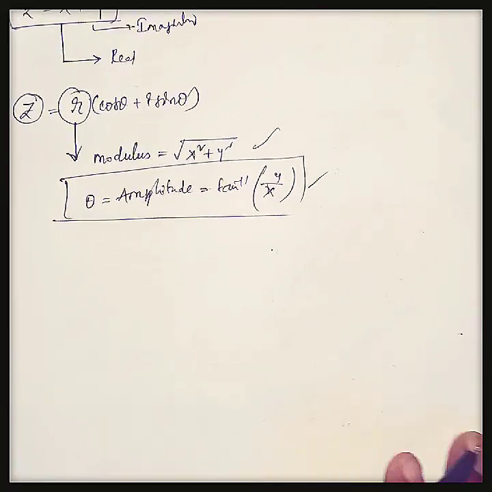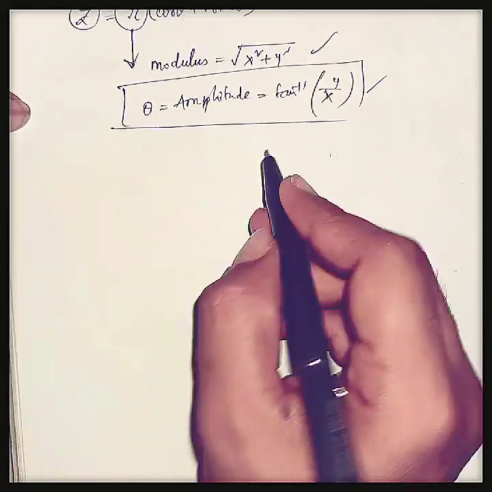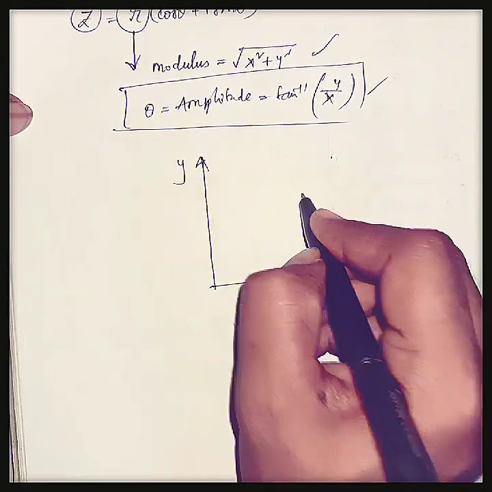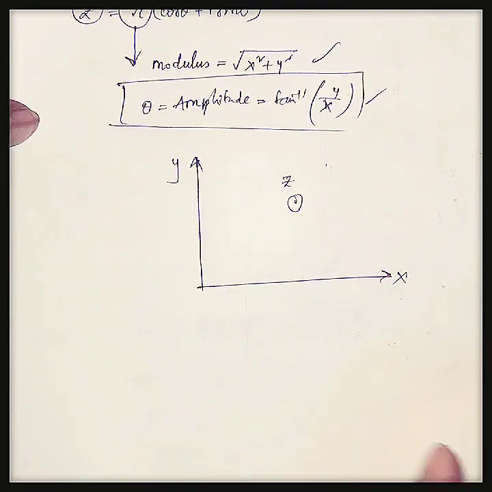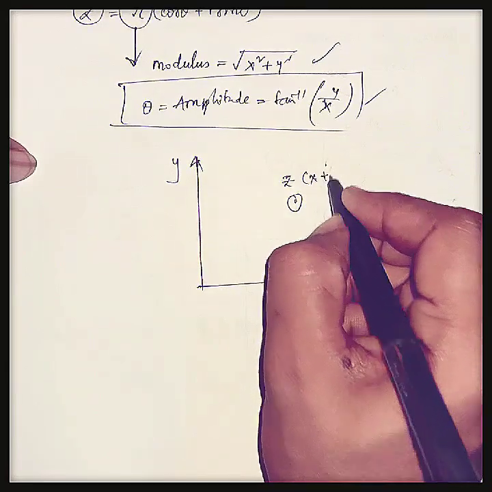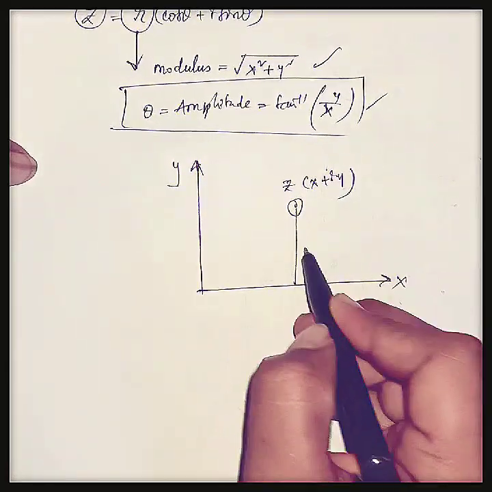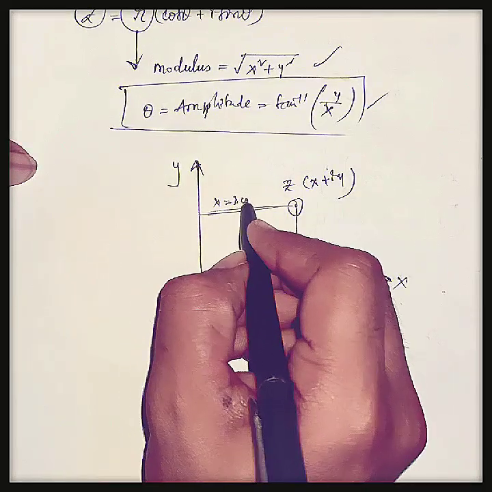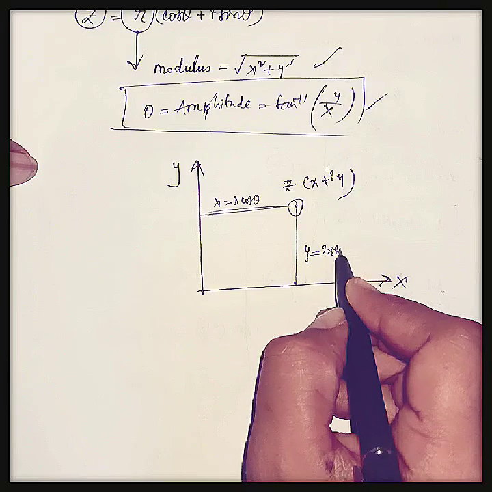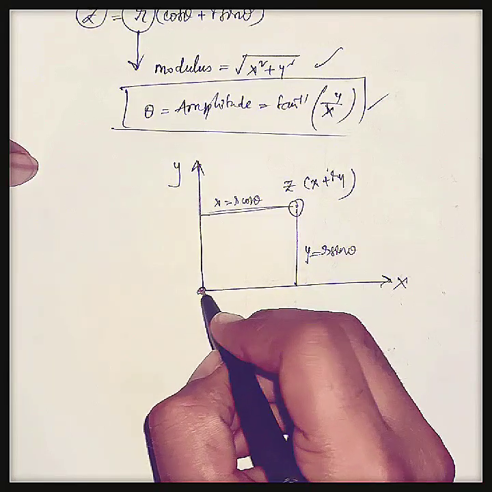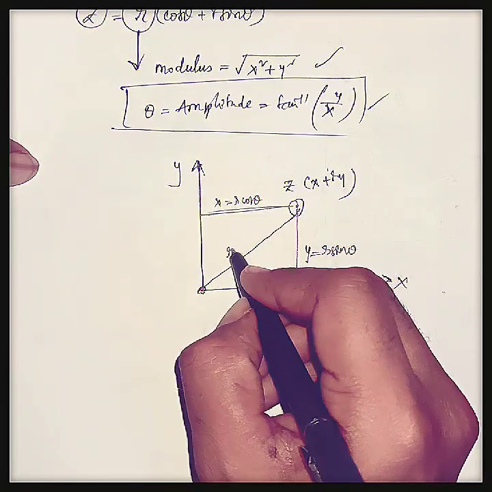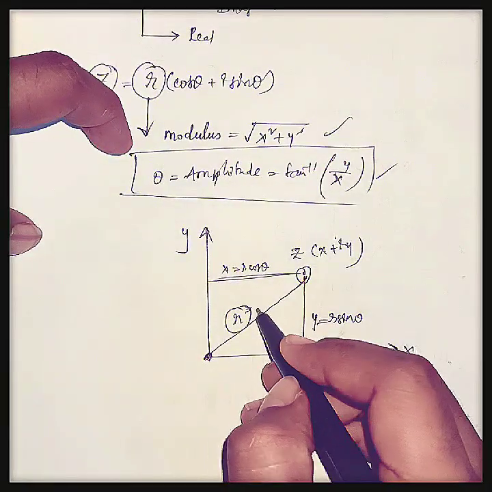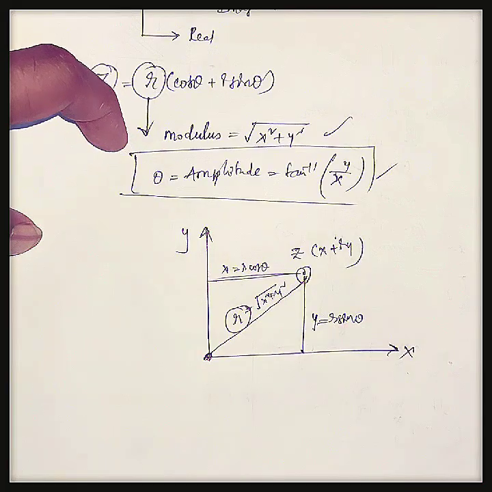Okay, and if we represent graphically this complex form, let us consider this is the x coordinate and this is the y coordinate. Let us consider this is the complex variable here, that is x plus iy. Okay, that is x is equal to r cos theta and y is equal to r sin theta. If we join the origin to the complex variable, this is nothing but r. What is that? Modulus. Okay, that is r equal to square root of x square plus y square.